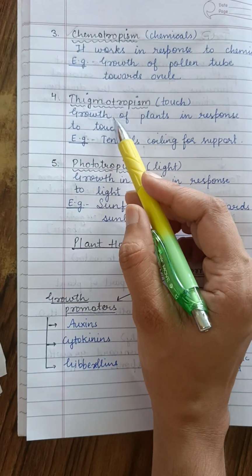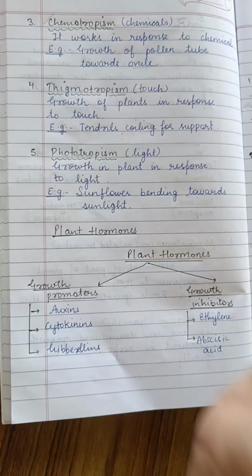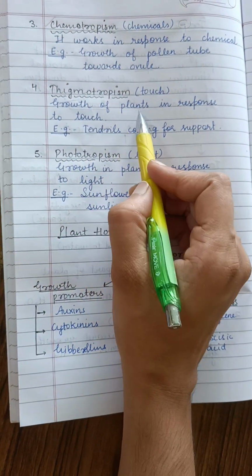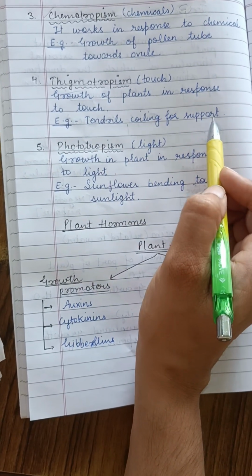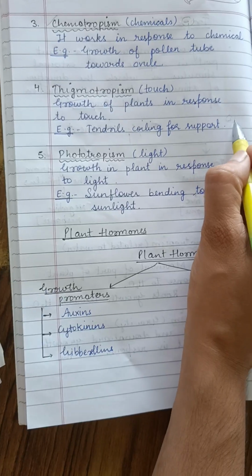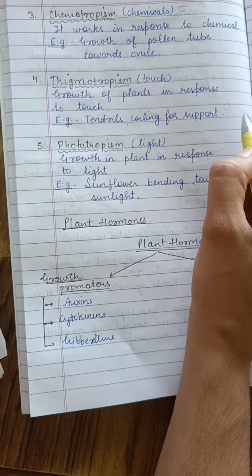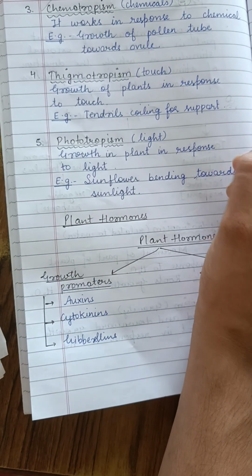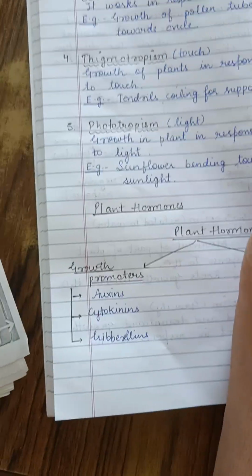Next is thigmotropism. It relates to the touch, the growth of plants in response to touch. So the tendril coiling for support is the positive thigmotropism. And if I'm talking about the negative thigmotropism, it will be the root induction towards the gravity.